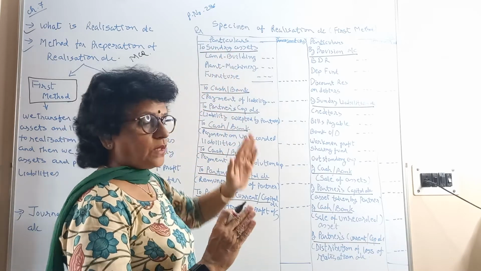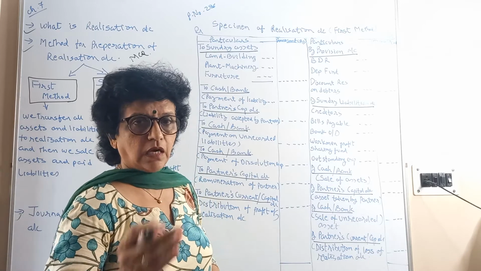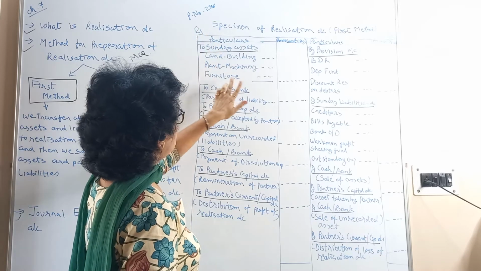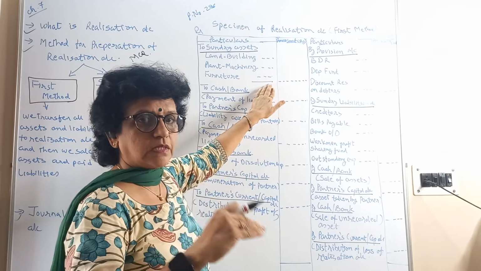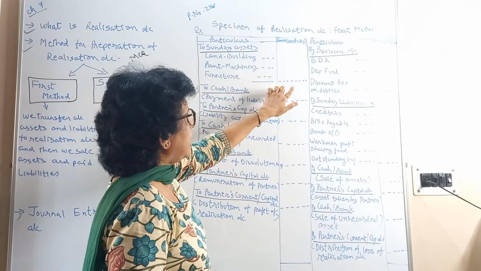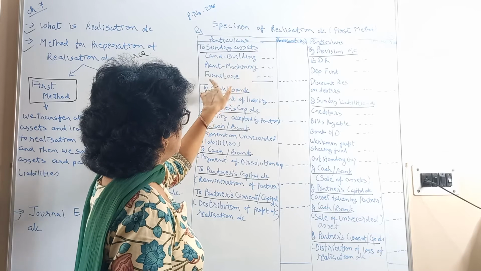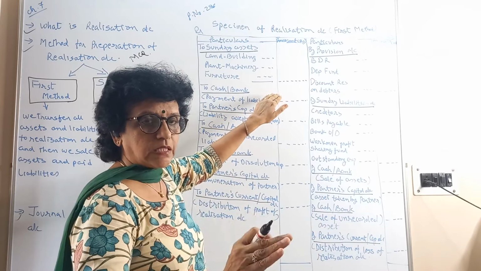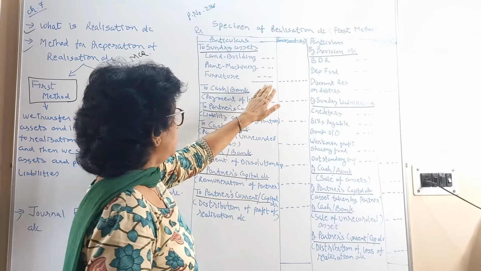As we say, we are going to transfer all our assets first to the realization account. Very first entry: realization account debit, asset account credit. Assets have a debit balance. To close those assets, you have to credit. So we debit realization account and credit asset account. So land and building, plant, machinery, furniture, any other asset, debtors and stock, all the assets, means receivables and whatever you have, all are to be transferred.